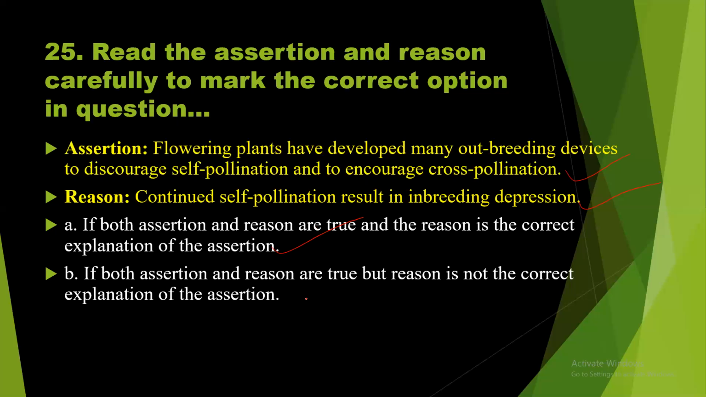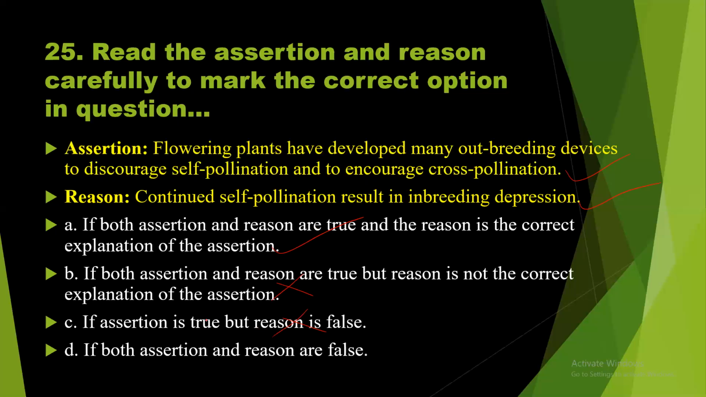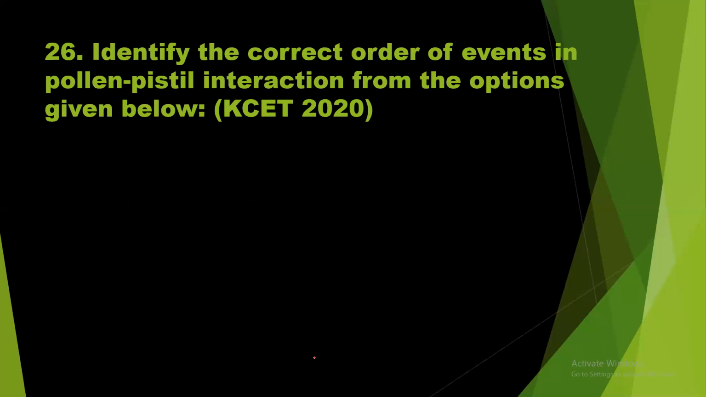Option B, both assertion and reason are true, but reason is not the correct explanation, so this is wrong. Assertion is true, but reason is false. Wrong. If both assertion and reason are false, here if is not required, just make it correct. Both assertion and reason are false, so this is wrong. So option A itself is the right answer to the question number 20.